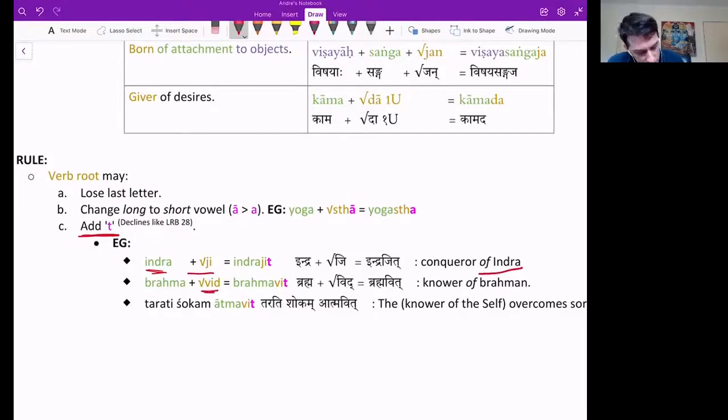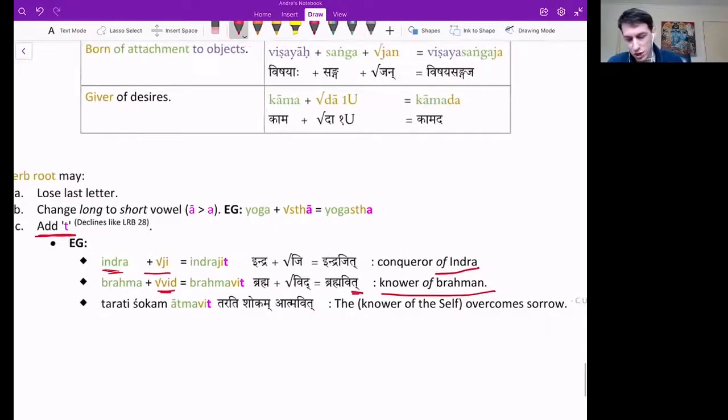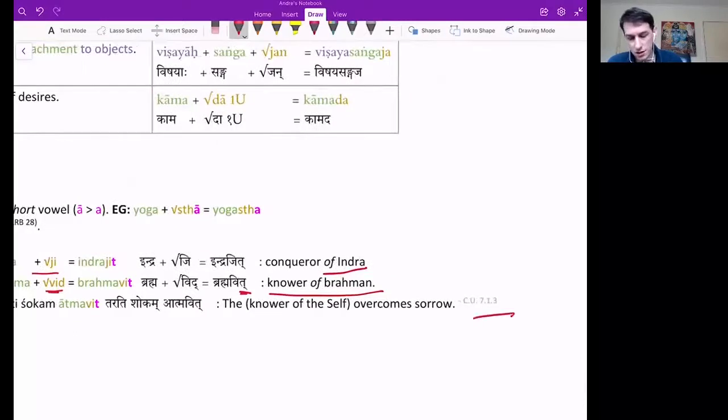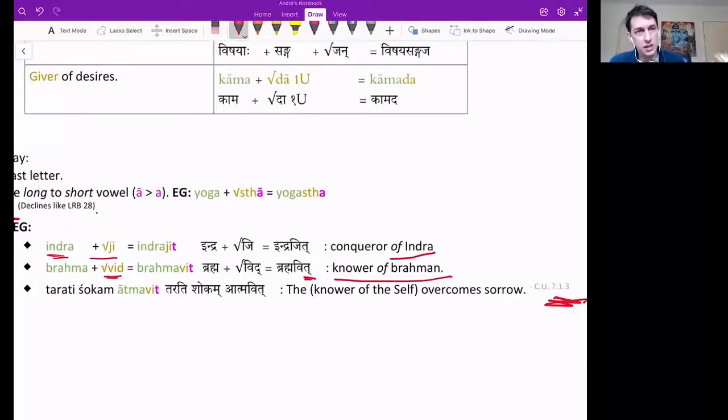Now, what Mira was asking is Brahmavit. Brahmavid, this d changes into a t. Brahmavit, knower of Brahman. Okay, because vid means knowledge, right? So knower of, and then you can say Atmavit, knower of Atma. And then here's from Chandogya Upanishad, chapter 7. Tarati, Tarami, I overcome. Tarasi, you overcome. Tarati, he overcomes, she overcomes. Tarati shokam Atmavit, the knower of the self, obviously the higher self now, as Melanie was saying. So the knower of the higher self overcomes sorrow.